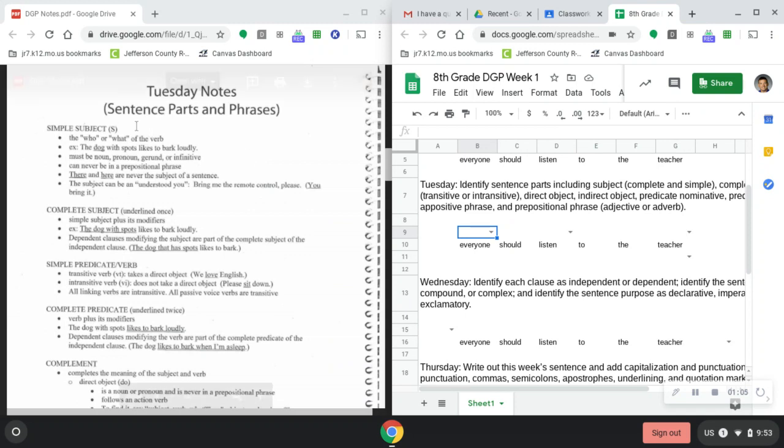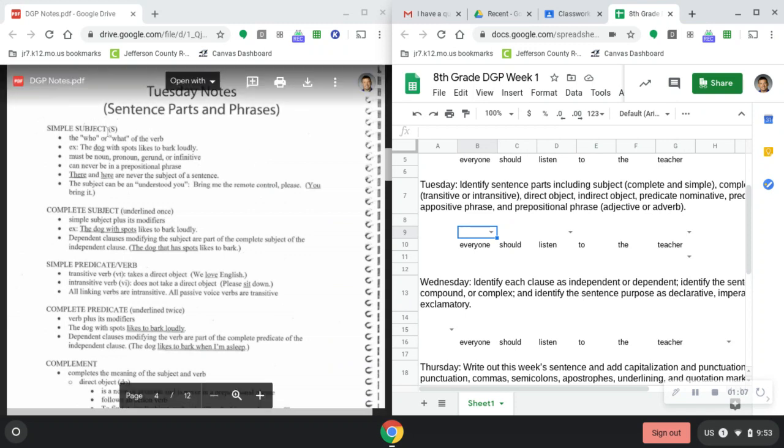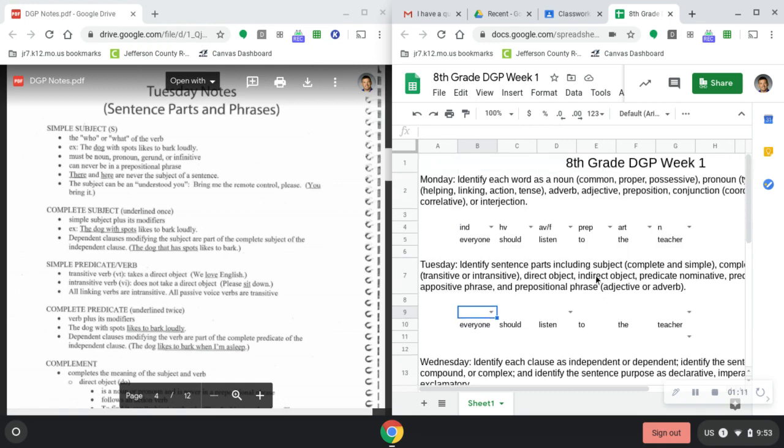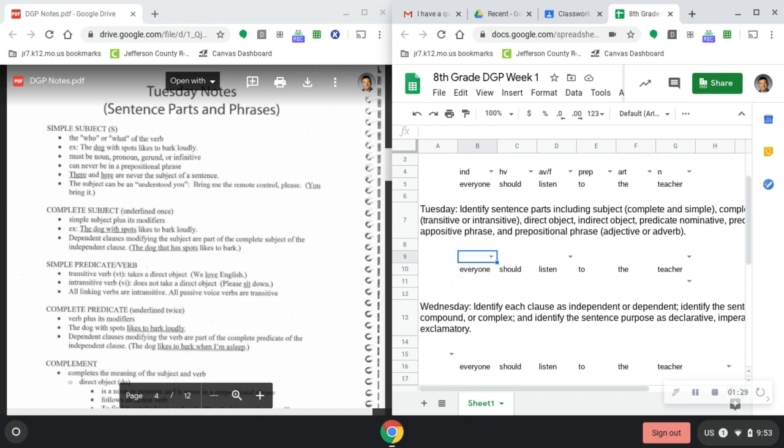All right, so the first thing that we're looking for is the simple subject. That is the who or the what of the verb. So it's the who or the what that's doing the verb. It's always best to look back on Monday and see what our verb or verbs might be. In this sentence, we have two verbs: a helping verb and an action verb, should listen. If you think of it as who should listen or what should listen, that should help you towards your simple subject.